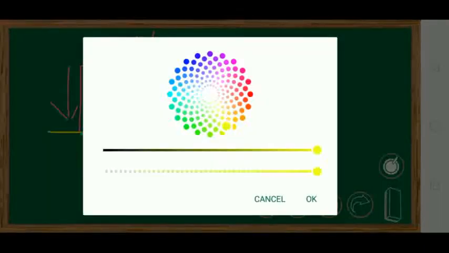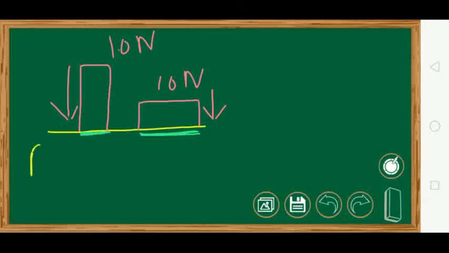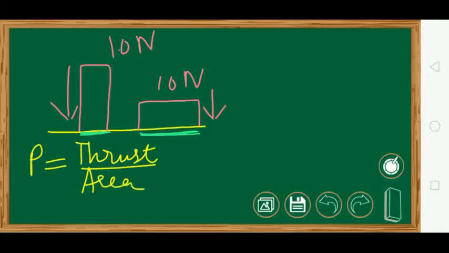Okay. So now pressure is thrust upon area. Now here the thrust is same for both. Let us calculate P1 as the pressure exerted by the first position. This is first position. This is second position. So the pressure exerted in the first case will be thrust upon area, that is 10 upon area.